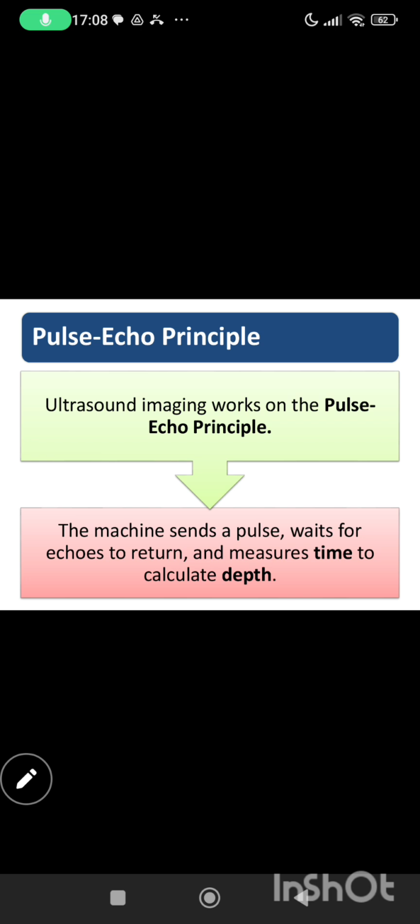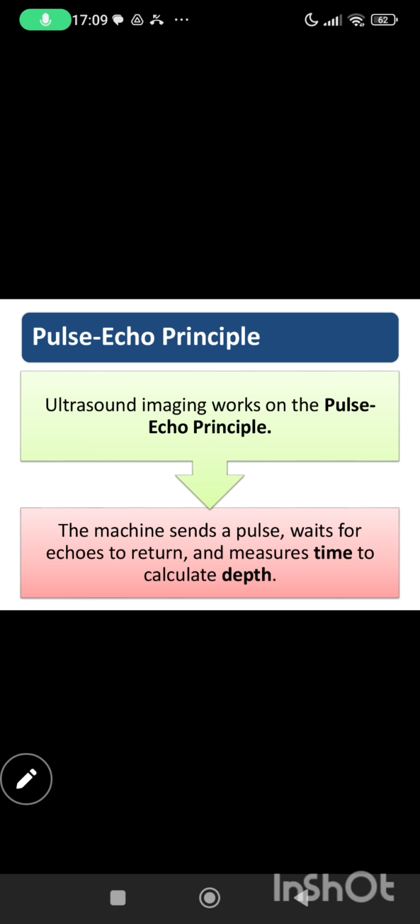Like in the World War, ships used sonar to detect submarines under the sea. They would send sound waves, wait for the echo, and then calculate how far away the submarine was, by measuring the time the echo took to return. That same idea is the foundation of ultrasound, except instead of the ocean, we send sound into the human body, and instead of submarines, we find organs, vessels, and small structures.